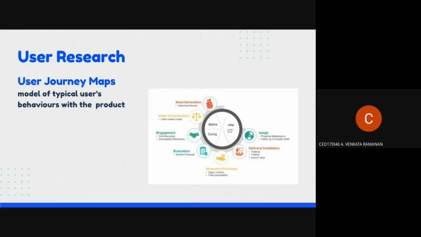The next part of user research is developing a user journey map. This is a model of typical users' behavior with the product. Generally, the product evolves when there is a need for a particular cause. Once there is a need, there will be initial consideration among the users whether to use the product or not.